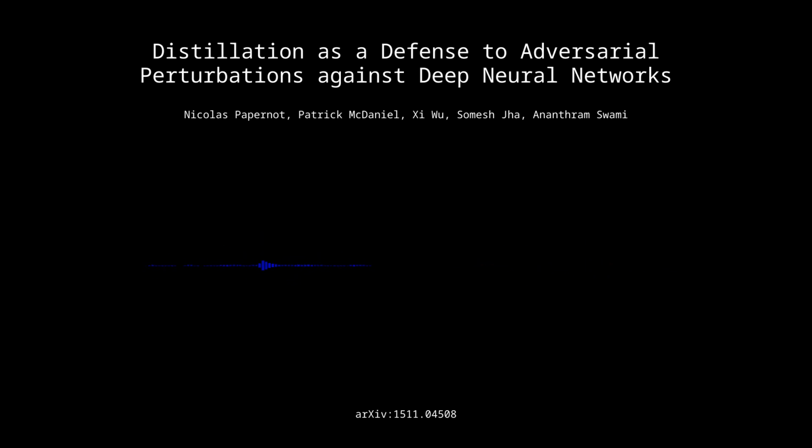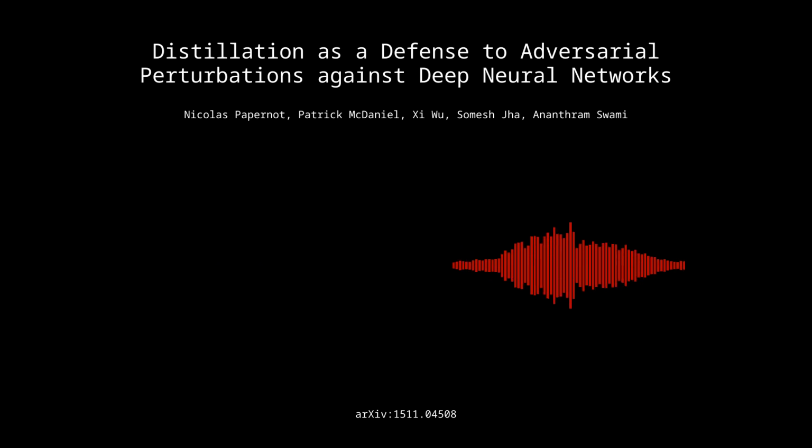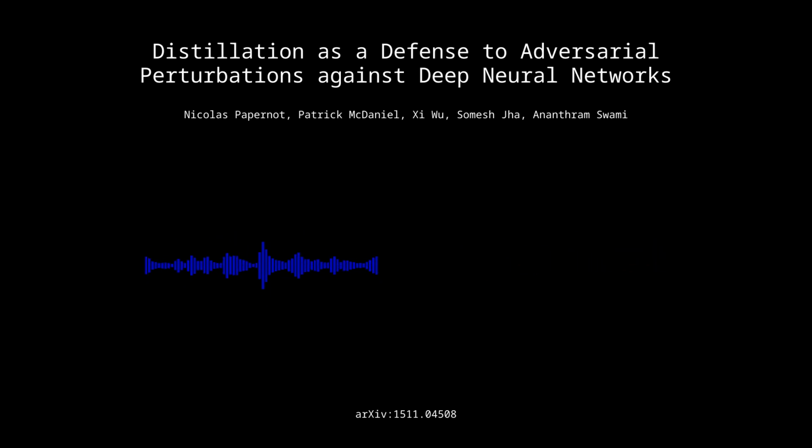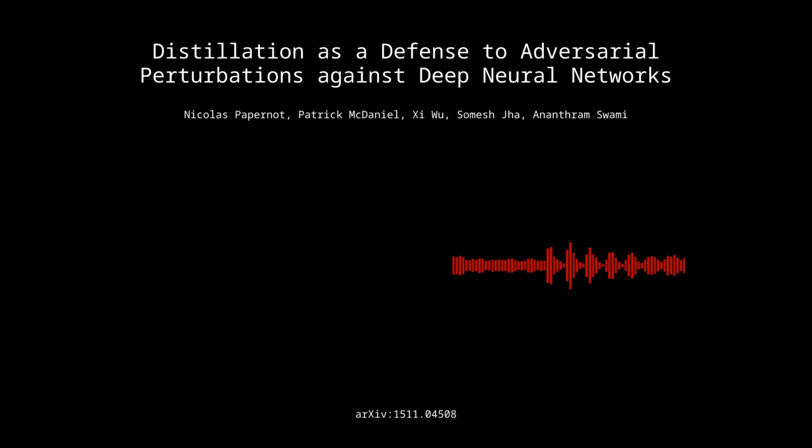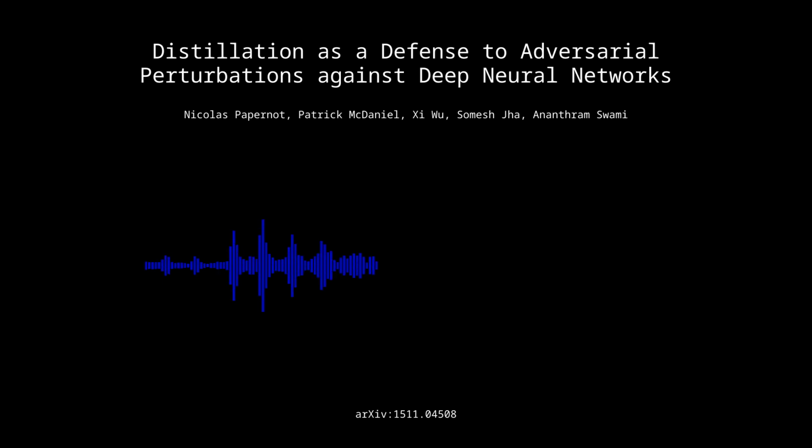Okay, that makes sense. And how about model sensitivity? How does defensive distillation affect that? So remember that Jacobian matrix we talked about earlier? Yeah, that captures how sensitive the network is to changes in its input. Right, exactly. And what the paper shows is that increasing the softmax temperature during training with defensive distillation leads to a significant reduction in the absolute values of those Jacobian matrix components. So it's making the network less sensitive to those small changes in the input.